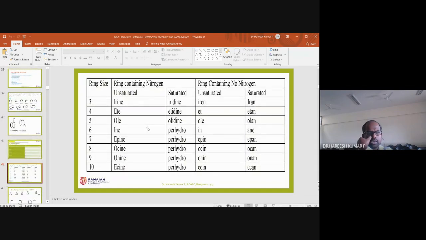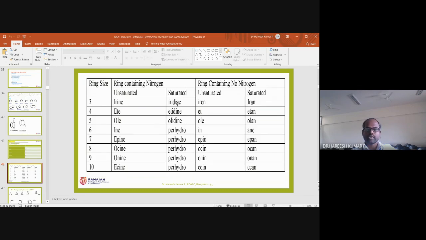Here you can observe the saturated ring and the unsaturated ring. Saturated ring means one suffix, and unsaturated means another suffix. Under that, you have to distinguish between the heterocycle containing nitrogen and the heterocycle containing other than nitrogen. So no nitrogen means these are the suffixes for unsaturated and saturated, and with nitrogen means these are the suffixes for unsaturated and these for saturated.